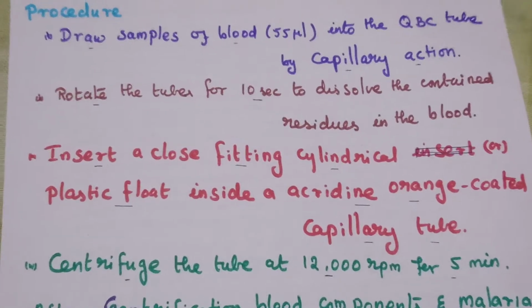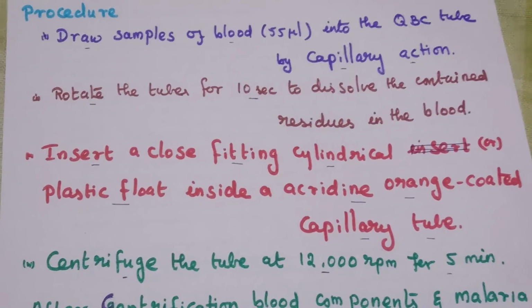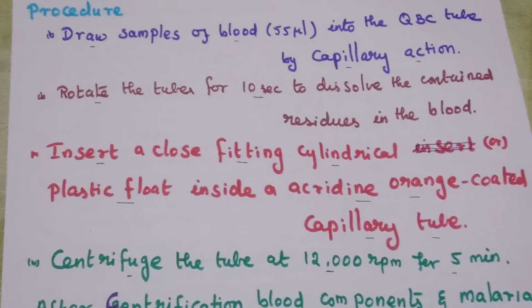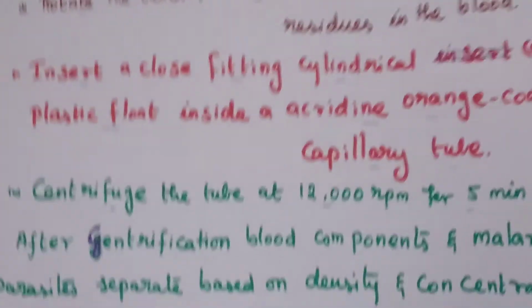What are the steps we have? First, draw the blood sample by capillary action, then rotate for 10 seconds, then centrifuge at 12,000 RPM for 5 minutes.